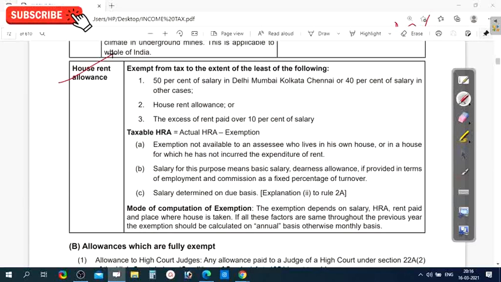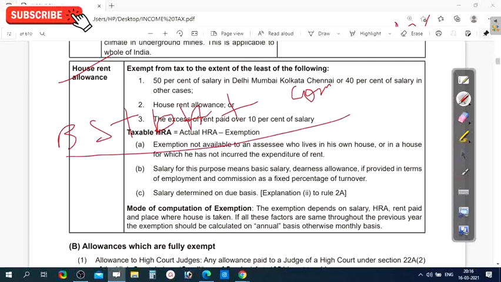To calculate exemption for house rent allowance, you have to calculate salary as basic salary plus dearness allowance plus commission. The sum of these three is treated as salary.